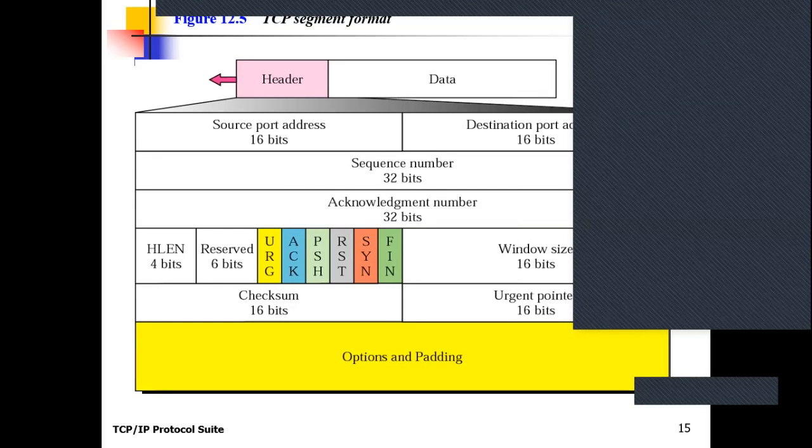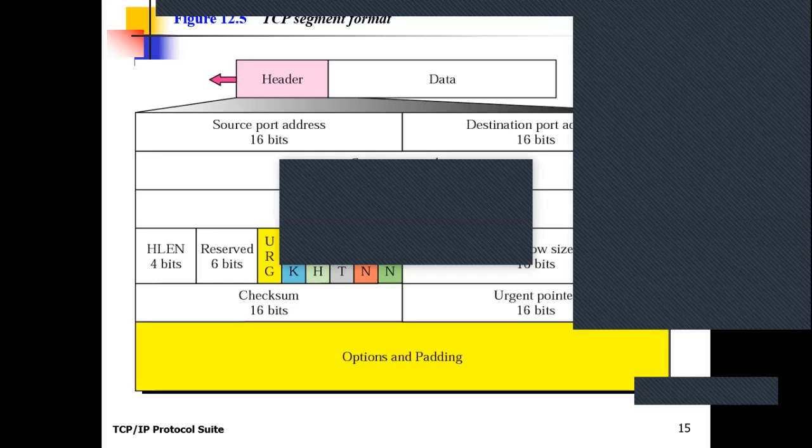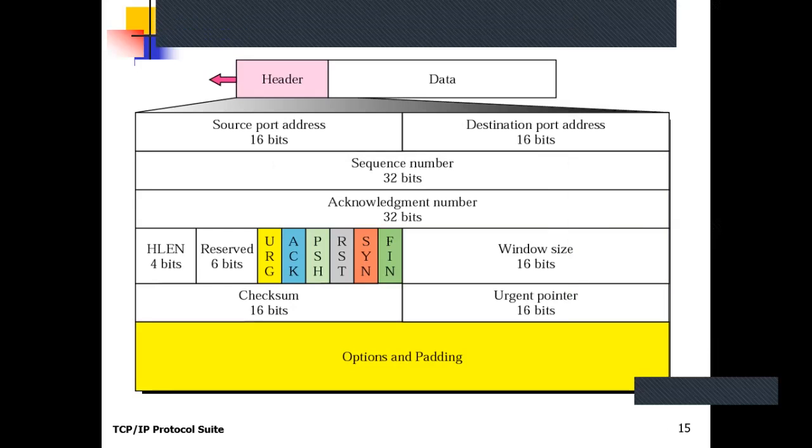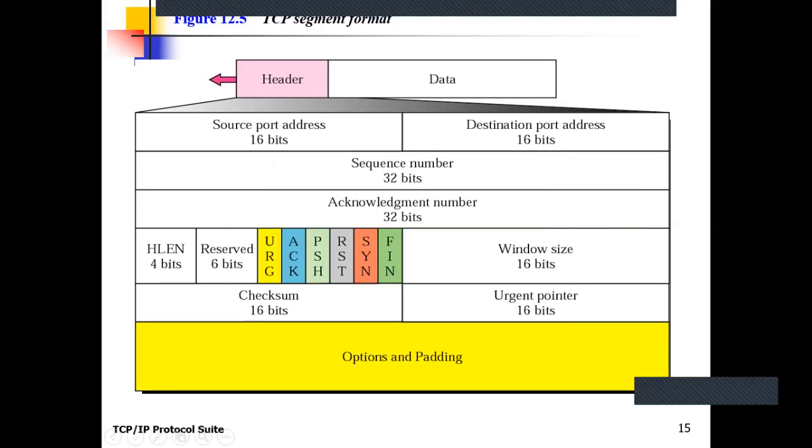So the next pointer is the push pointer. I hope you all are clear with the urgent pointer and urgent flag. The urgent pointer basically deals with the urgent data, and it should notify by the TCP segment that the urgent flag should be set in the segment. Clear? These are the notifications about the different types of services provided by the TCP protocol. Now the next field is the push flag.